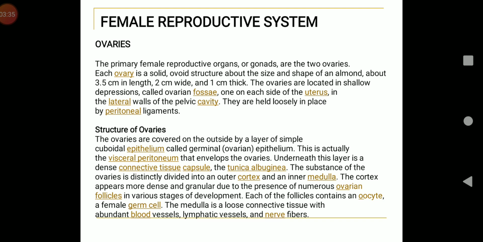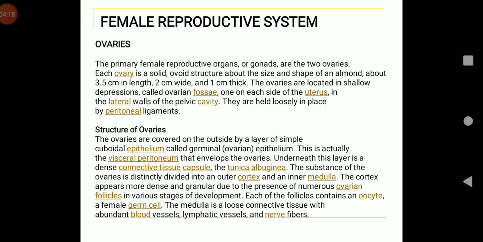So the ovaries contain 2 million or more oogonia, which become primary oocytes about 6 months before a human female is born. At the time of birth, about 1 million primordial follicles are present in each ovary, and only about 40,000 remain by the time of puberty, the rest having degenerated. Now out of this, during every menstrual cycle, only one Graafian follicle reaches maturity, and then ovulation takes place. The remaining follicles degenerate.